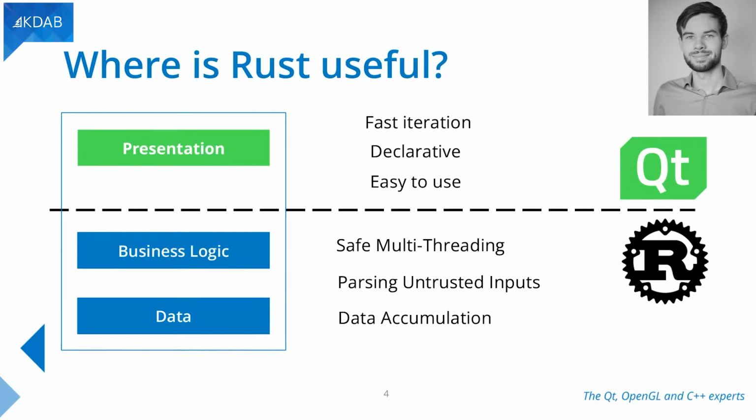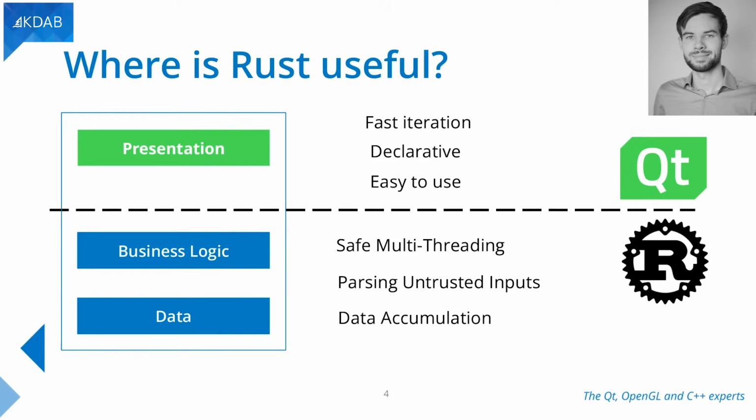And then for us, the question really is, where do we see Rust for us, right? As a Qt shop, basically. The point is that we don't want to exchange Qt for the foreseeable future for the presentation layer of our applications. Especially with QML, it's so easy to use. It has all the features. It has accessibility features. It can do translations, whatever you need, right? It can do all of that by default.